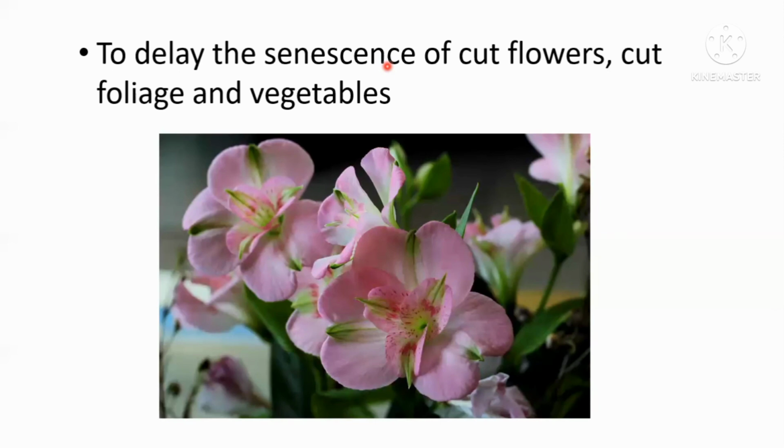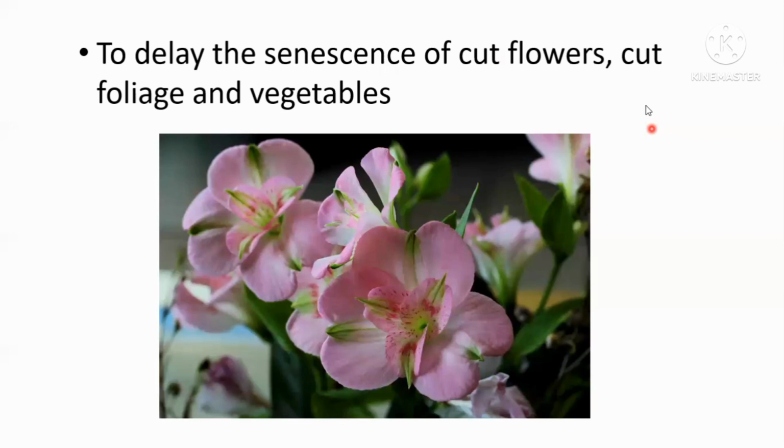By using cytokinin, we can increase the shelf life of these cut flowers. That means we can delay the senescence process of these cut flowers. Therefore, it is very important in exporting and also selling locally. Not only cut flowers, but also cut foliage, for example croton. In order to keep the leaves for a longer period of time than naturally, we can apply cytokinin.